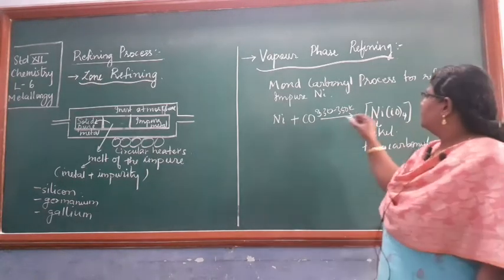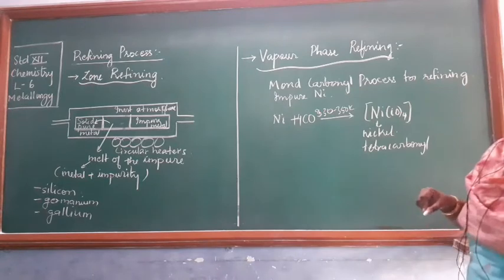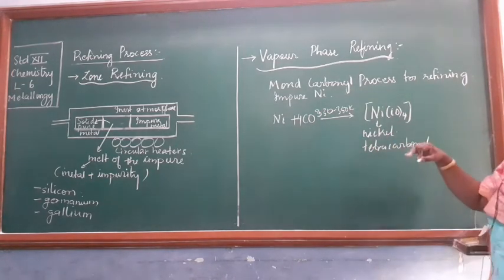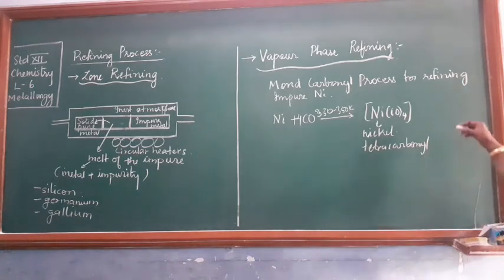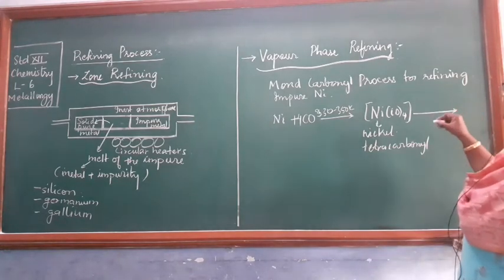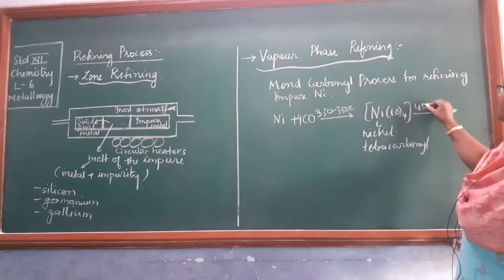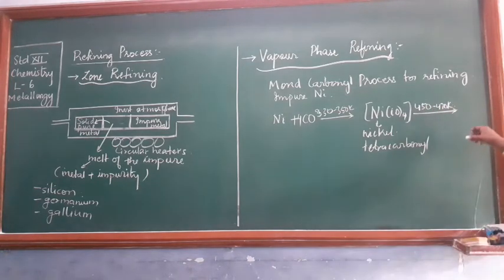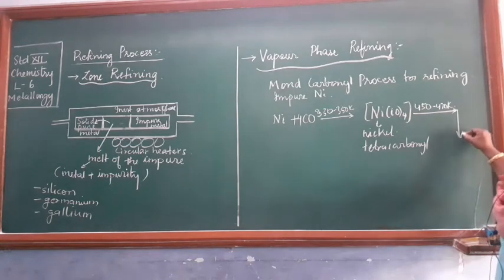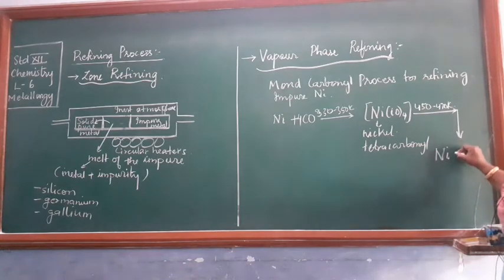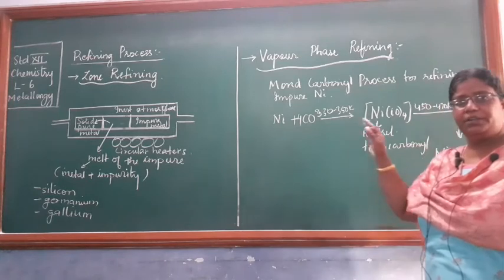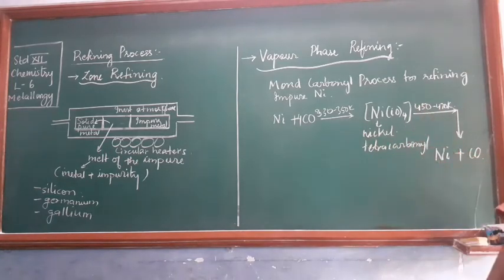Here you have to write 4 so that the balancing is proper. So nickel tetracarbonyl will be formed here, and this nickel tetracarbonyl at a higher temperature, say 450 to 470 Kelvin approximately, decomposes into nickel plus carbon monoxide, and this carbon monoxide again can be used for the formation of nickel tetracarbonyl in the first step.